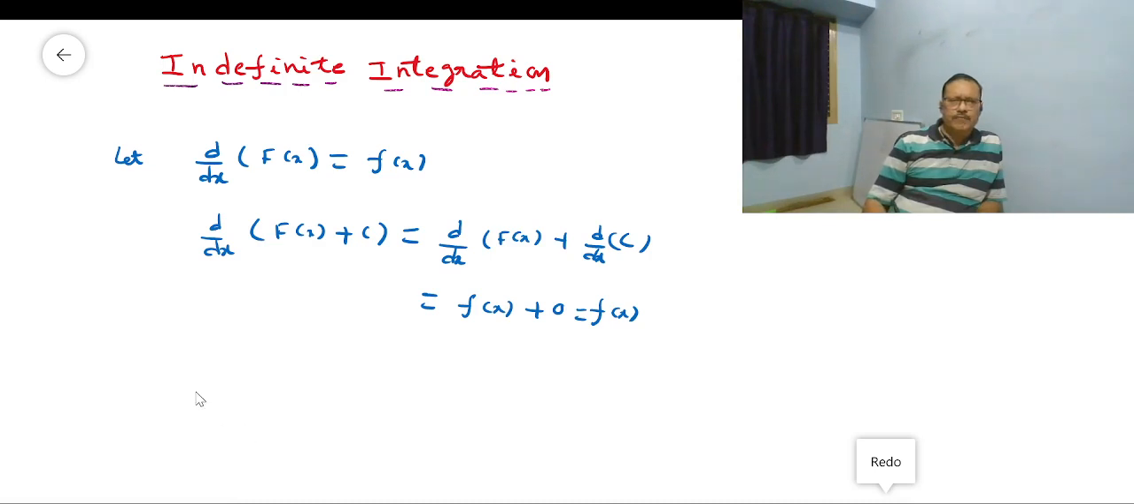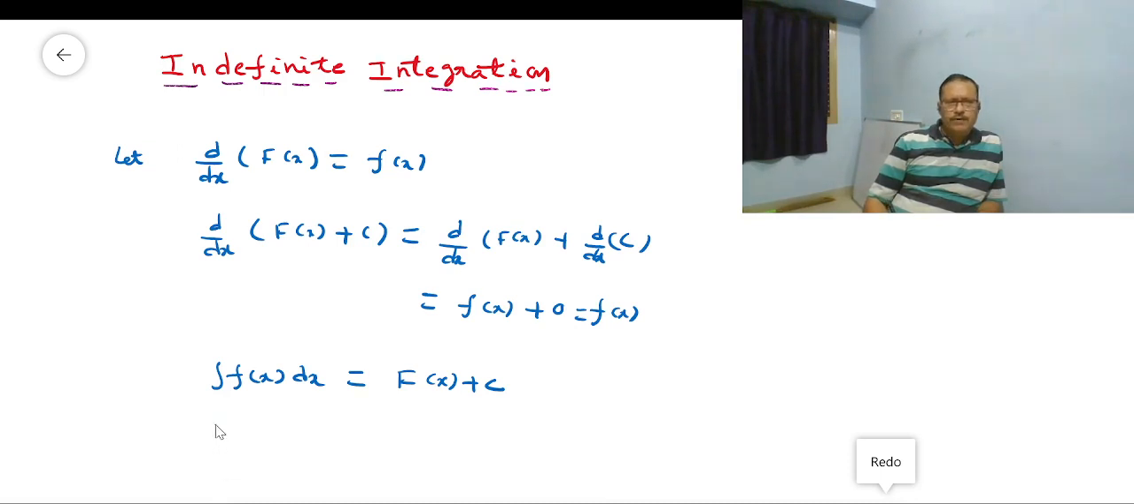So integrating small f of x dx, the integral of small f of x dx is equal to, we rewrite the function capital F of x plus c, which was differentiated earlier. So integral of small f of x dx is capital F of x plus c.